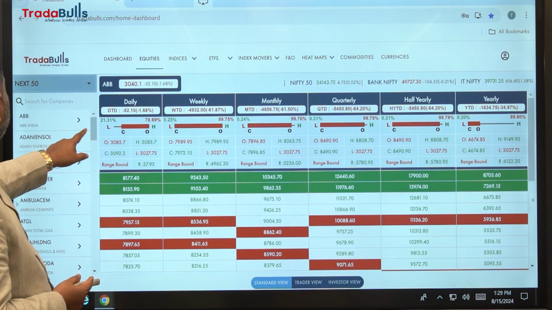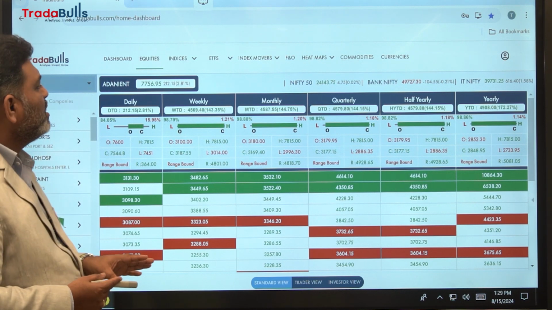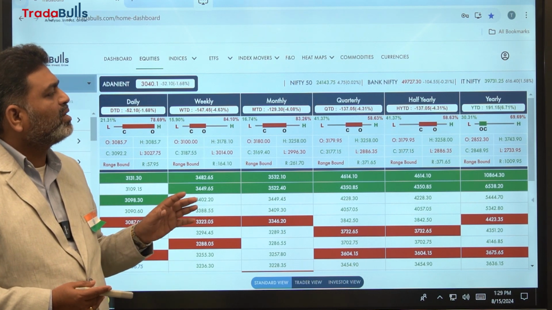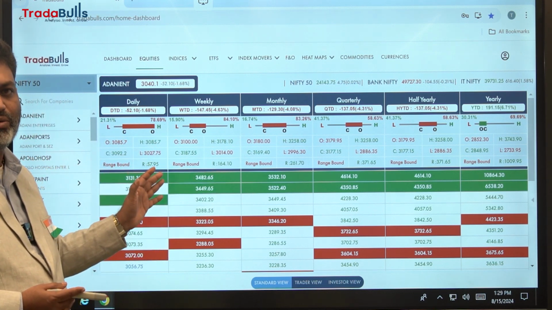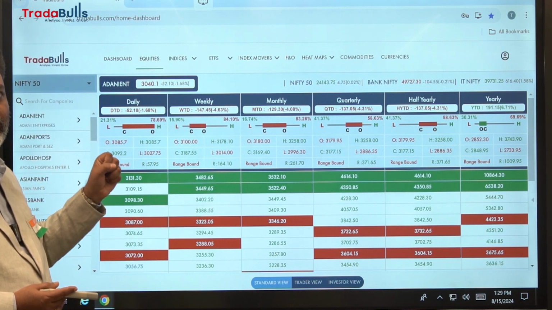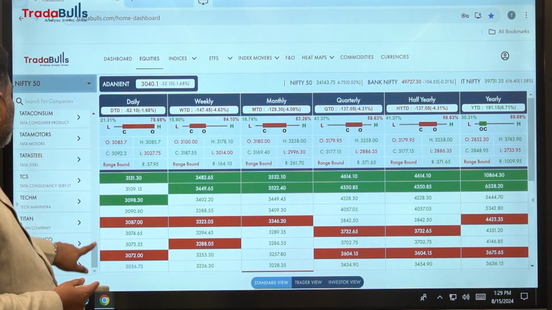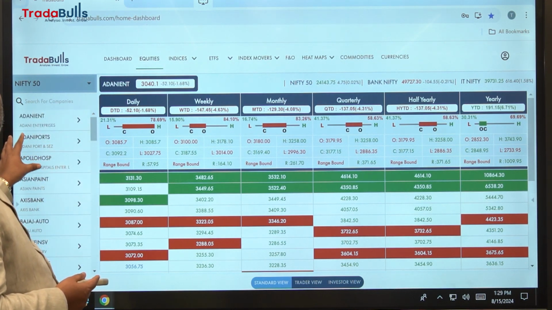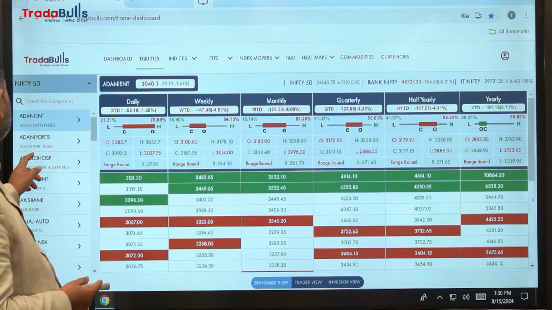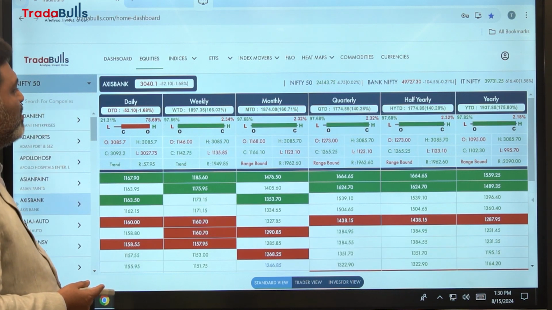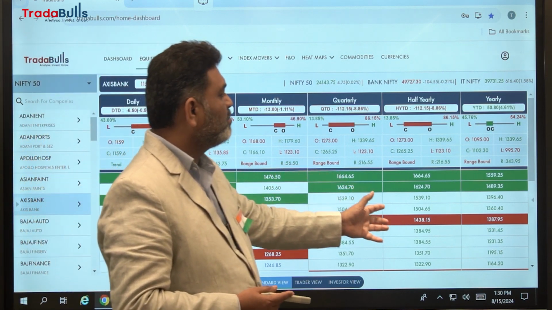Under Nifty 50 we have 50 companies. These are the most important counters, the national 50 counters. These are the blue chip companies in India. We have all these 50 companies here. Whatever company you require, you can go through the basic analysis here. Suppose we click on Axis Bank, here we have all the information of Axis Bank.